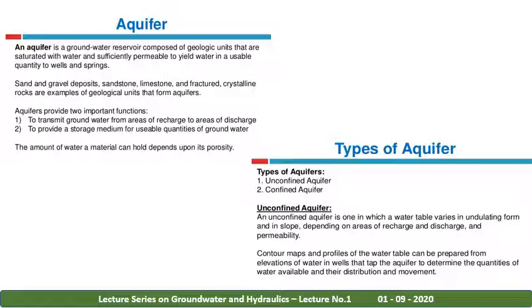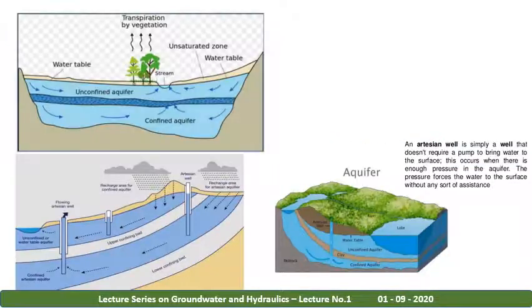Contour maps or profiles of the water table can be prepared from elevation of water in wells that tap the aquifer, to determine the quantities of water available and their distribution and movement. So you can see in this diagram how aquifers will look.